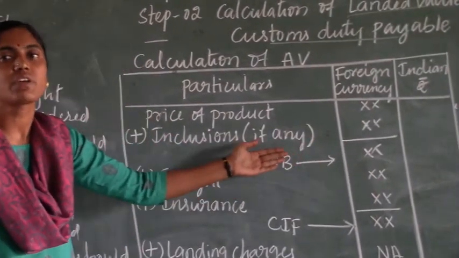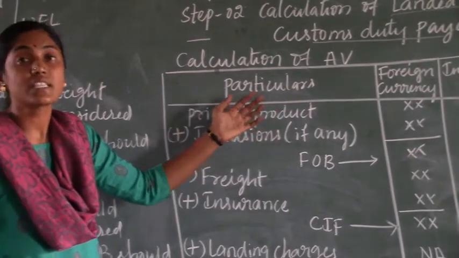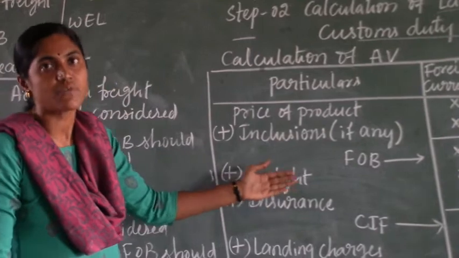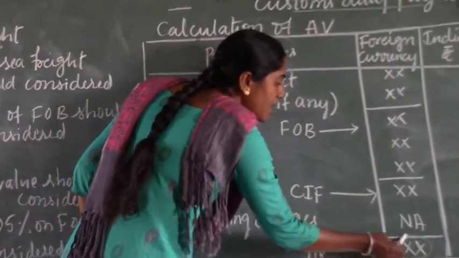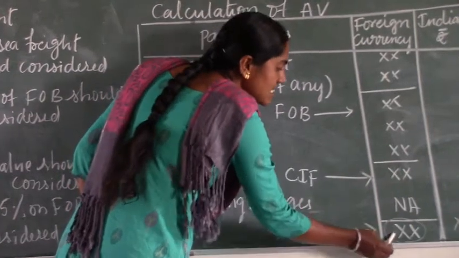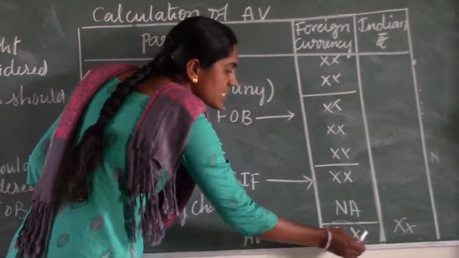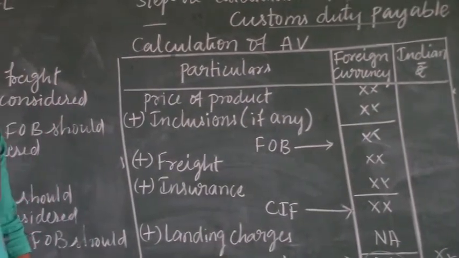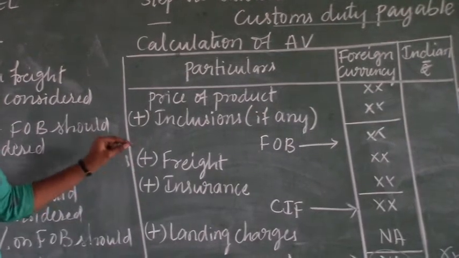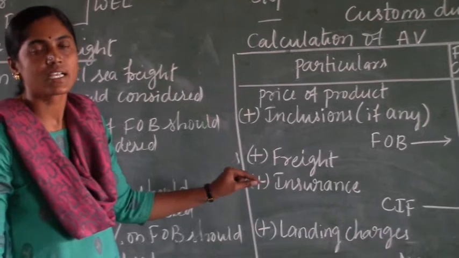As usual, the exchange values are given in the question, and that exchange value we need to consider for the calculation. After calculating the assessable value in foreign currency, it is multiplied with the exchange rate given by CBIC, the Central Board of Indirect Taxes and Customs. The tax exchange rate given as per the CBIC is what we need to consider for the calculation.